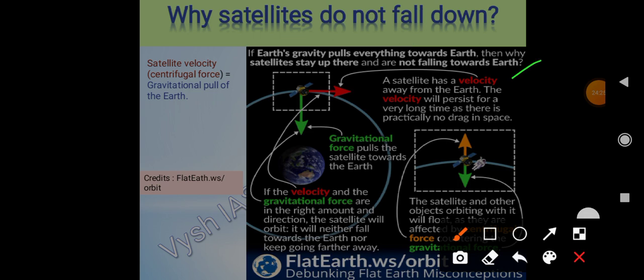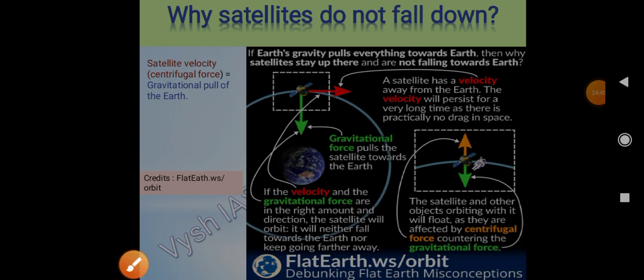If the velocity and the gravitational force are in the right amount and direction, the satellite will orbit, and it will neither fall towards the earth nor keep going further away. It will stay in its orbit. That's all they are trying to say. The satellite and the other objects orbiting with it will float, as they are affected by centrifugal force, which is countering the gravitational force.